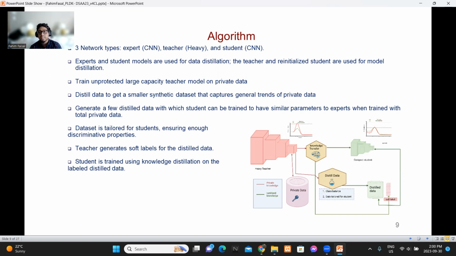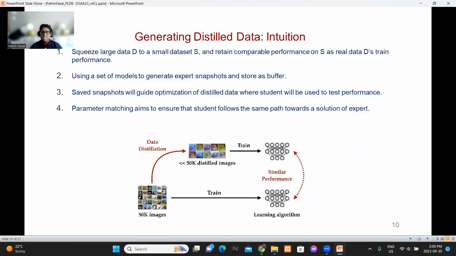We train a large capacity teacher model on the private data, and distill the private data to get a small distilled dataset. Then we transfer knowledge from the heavy teacher model to the student based on the labeled distilled data, where the teacher will be used to generate the soft labels. The main intuition behind the distilled data generation, according to the picture, is that we try to reduce the large dataset D to a small dataset S, so that it can retain the same performance.